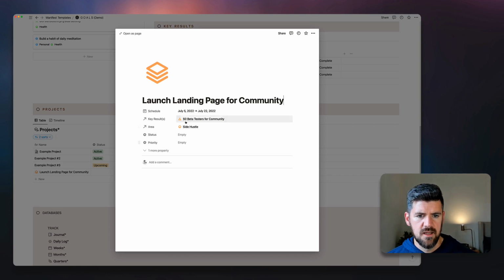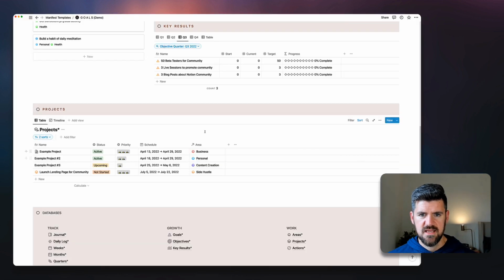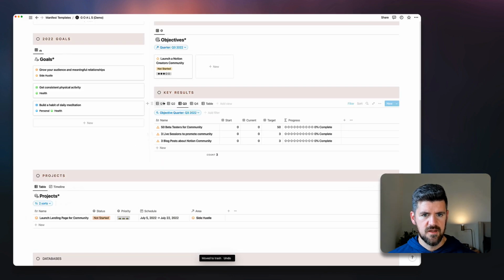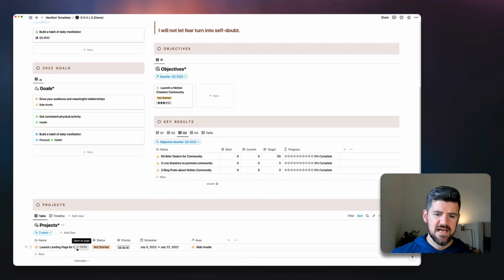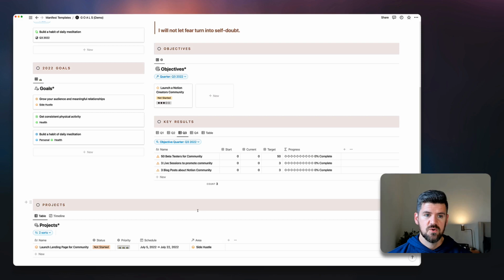For community, status we'll set to not started, and priority, this will be the highest priority for the beta testers. So we've got this project in here, and we'll see it shows up here. We can delete these to kind of clean that up. And now we've got a project that's tied to a specific key result, and which feeds into a quarterly objective. So just to get a sense of what the benefits are of using a system like OKRs, and how OKRs fit into a larger strategy around goals.